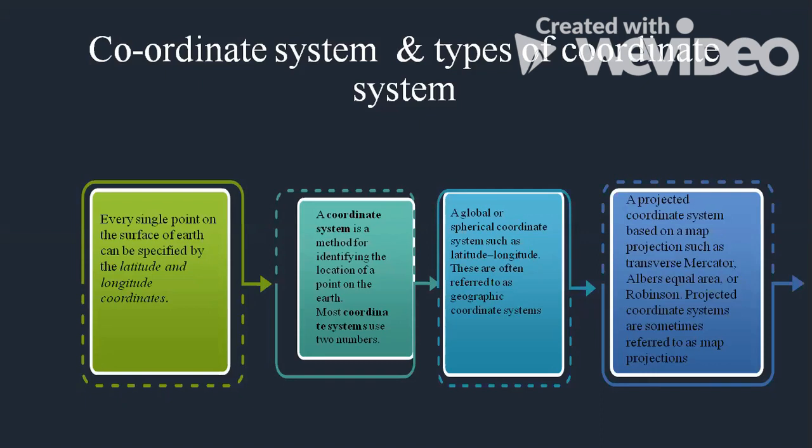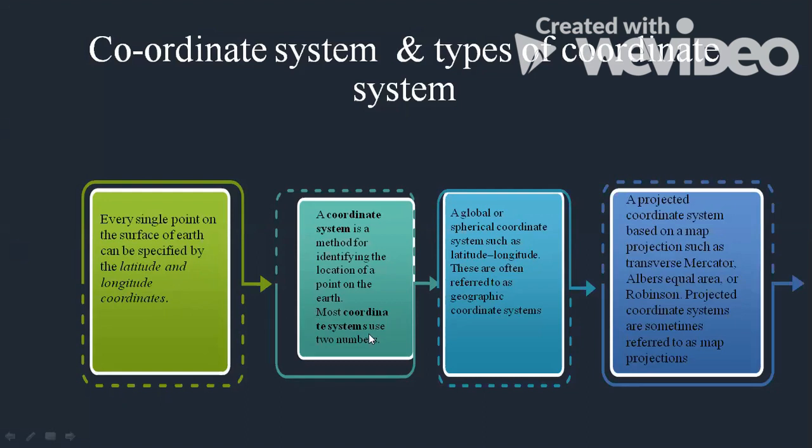When we speak about the coordinate system, it is the method of identifying a location, a point on the earth, a place on the earth. Not every time will a coordinate system have latitude and longitude, but generally most of them use latitude and longitude.